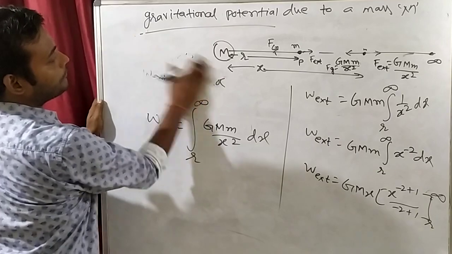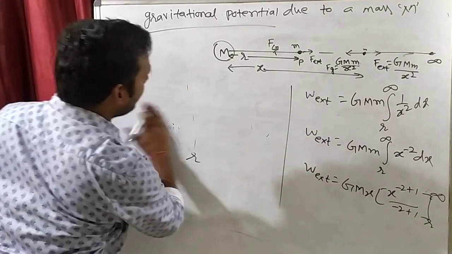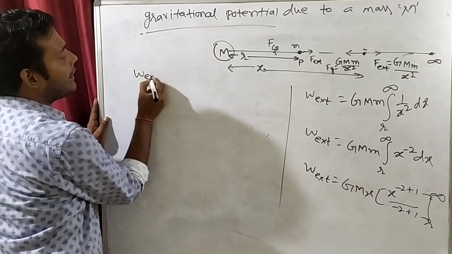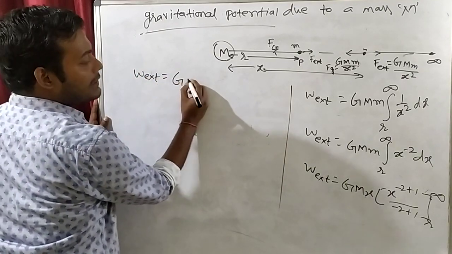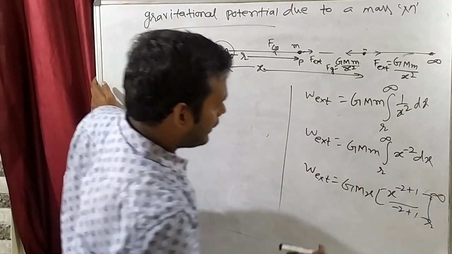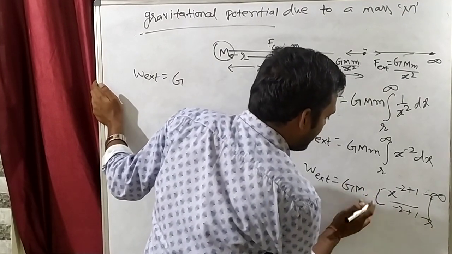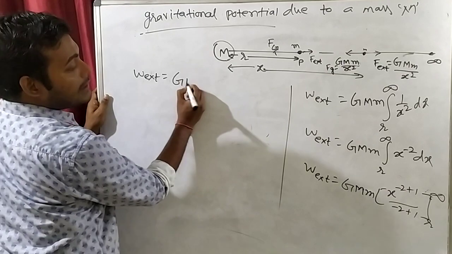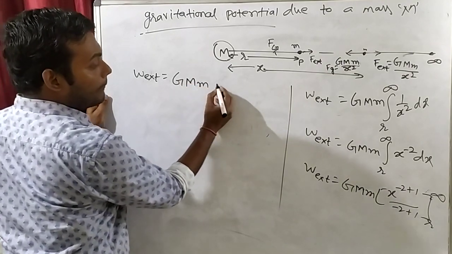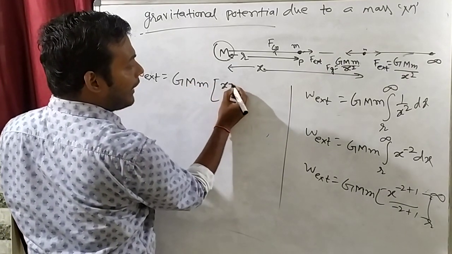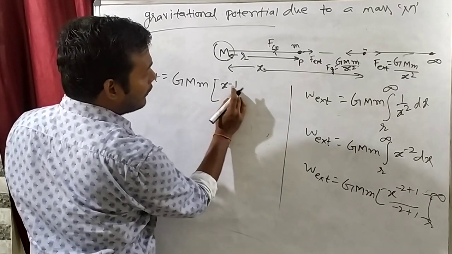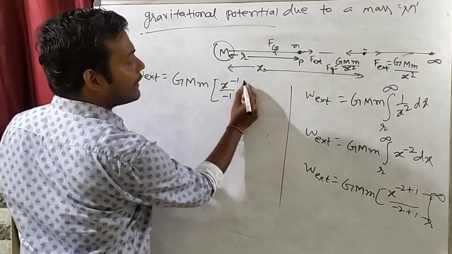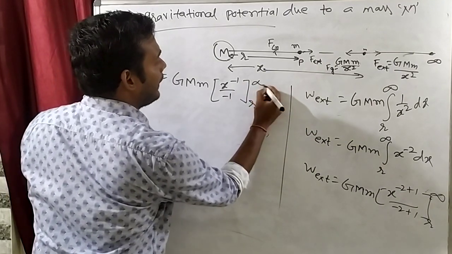Now see here. Can we write that work done by external is equal to capital G, capital M, small m, and this will be x to the power minus 1, right? x to the power minus 2 plus 1, minus 1, by minus 1, r to infinity.